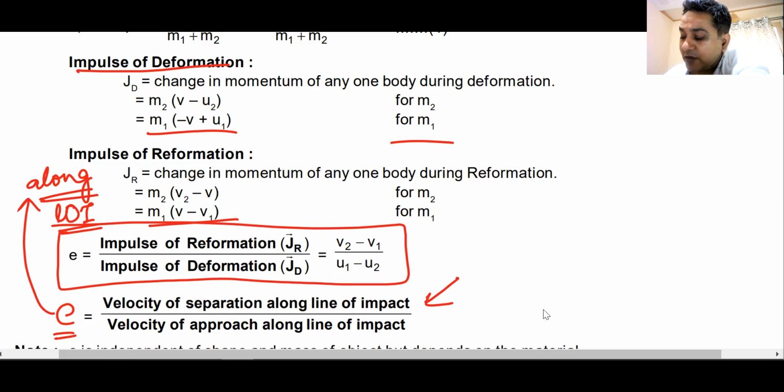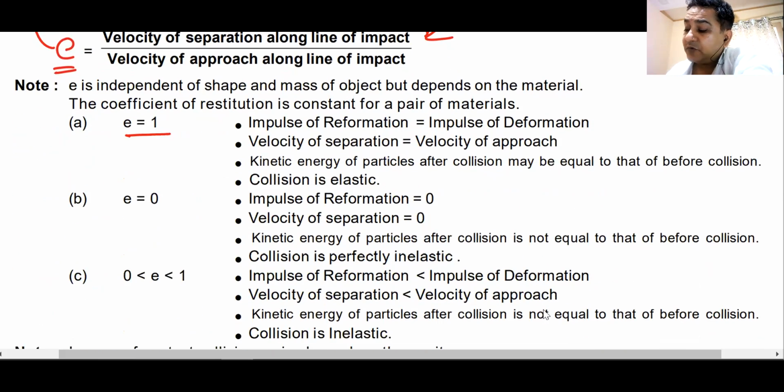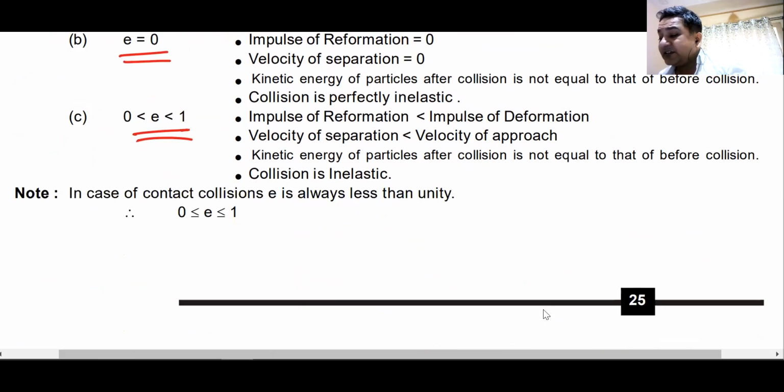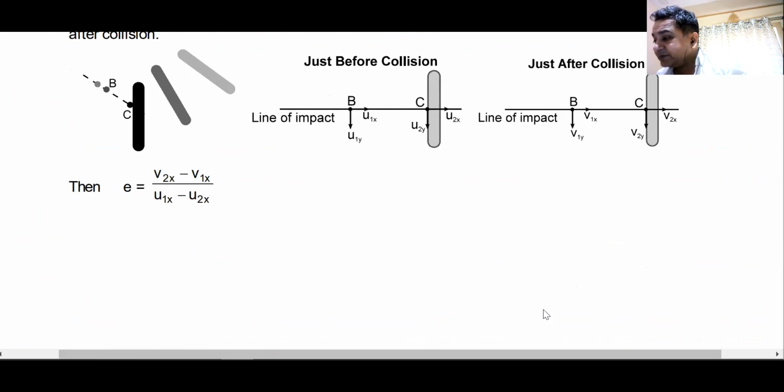Line of impact, LOI. Value of E is always used along the line of impact because it is impulse of the reformation divided by impulse of deformation, and impulse only acts along the line of impact. Do we remember this? E is 1 for perfectly elastic, E is 0 for perfectly inelastic, E is between 0 and 1. Please remember this.